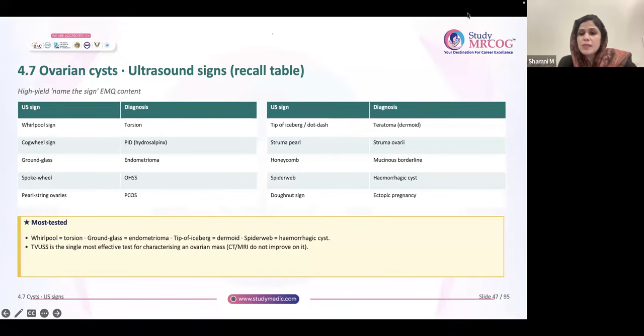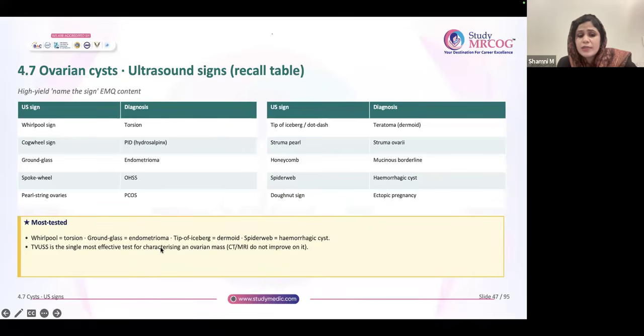Pearl string ovaries, PCOS. Tip of iceberg or dot dash, teratoma. Struma pearl, struma ovarii. Honeycomb appearance, mucinous borderline tumor. Spider web appearance, hemorrhagic cyst. See, honeycomb and spider web, don't get confused. Honeycomb is mucinous borderline, spider web is hemorrhagic cyst, and donut sign is ectopic. So, these points are very important.